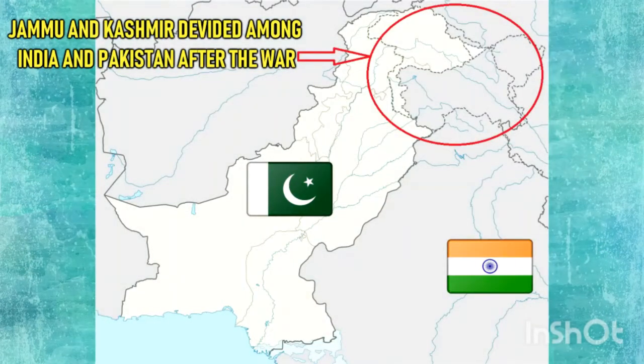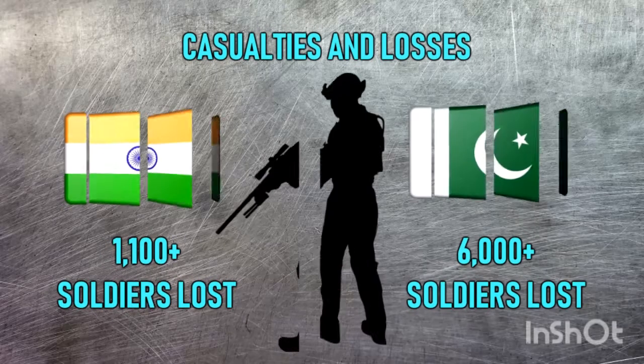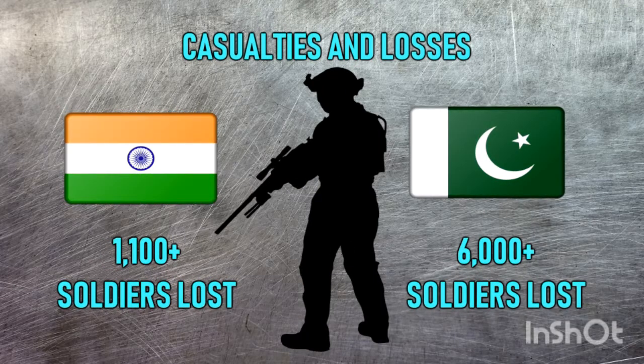Territorial changes. The UN ceasefire line of 1949 later becomes the Line of Control after the Simla Agreement of 1972. Pakistan controls roughly a third of Kashmir, whereas India controls the rest: Kashmir Valley, Jammu, and Ladakh. Casualties and losses. India, 1,100 plus soldiers killed. Pakistan, 6,000 plus soldiers killed.